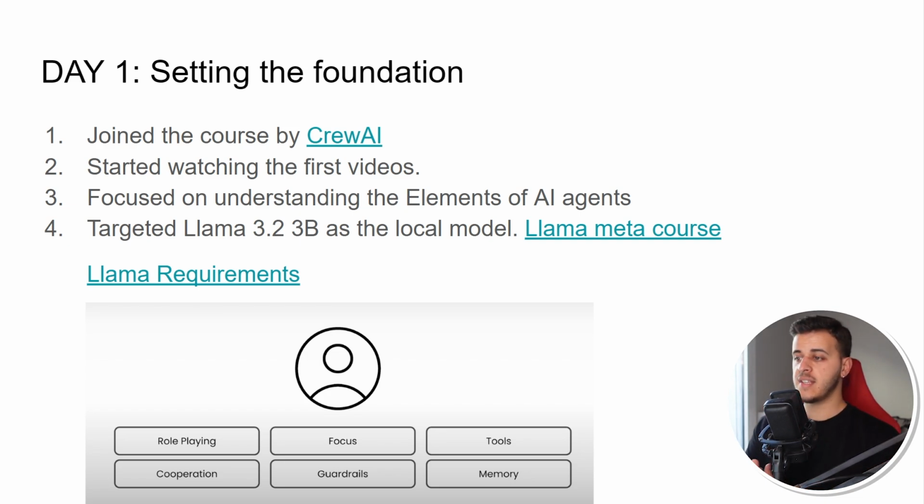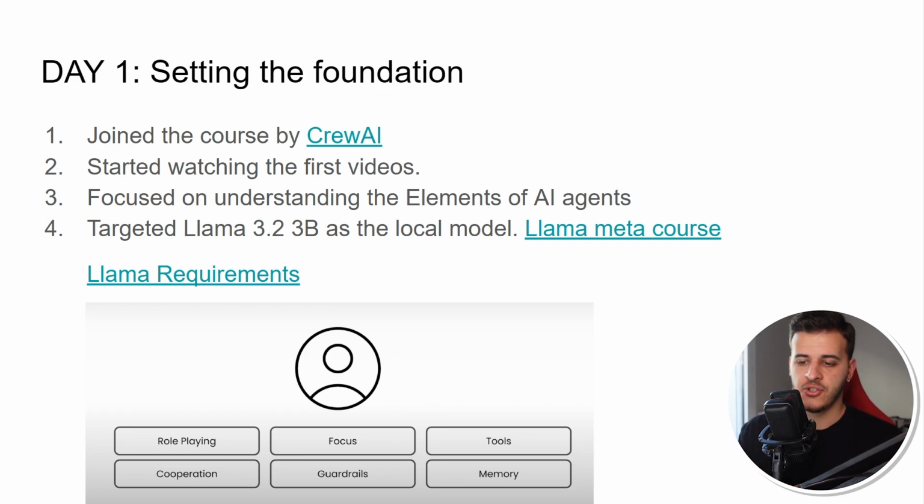So after all of these things, I also joined the Llama Meta course for AI agents, and I found that I want a local model, so I don't pay fees right now on the development, just have a placeholder model, which will be Llama 3.2 with 3 billion parameters, which is very, very good, at least till now.